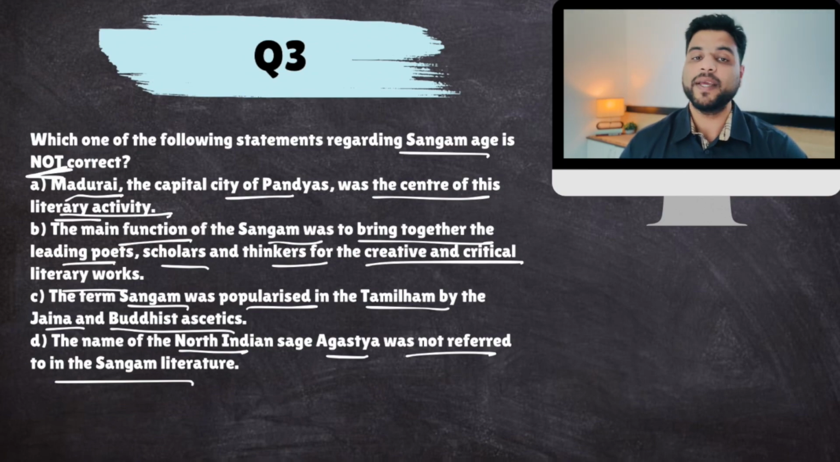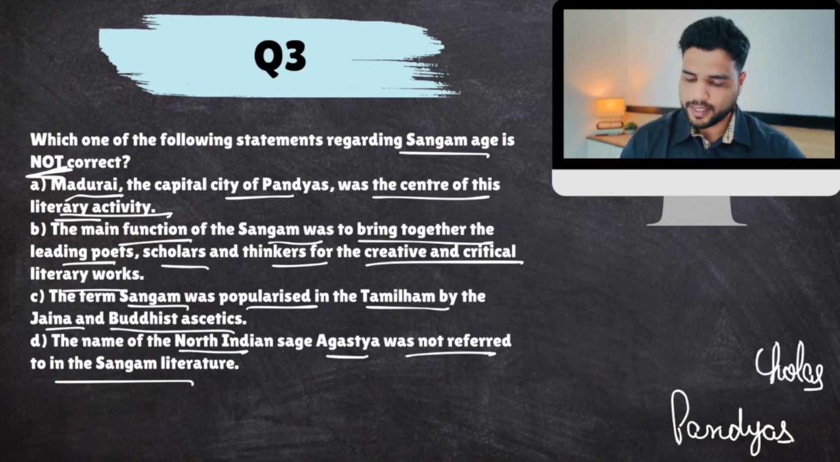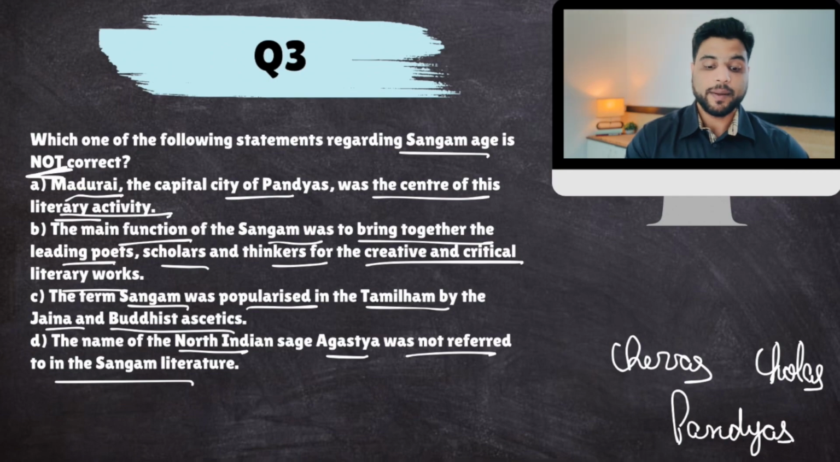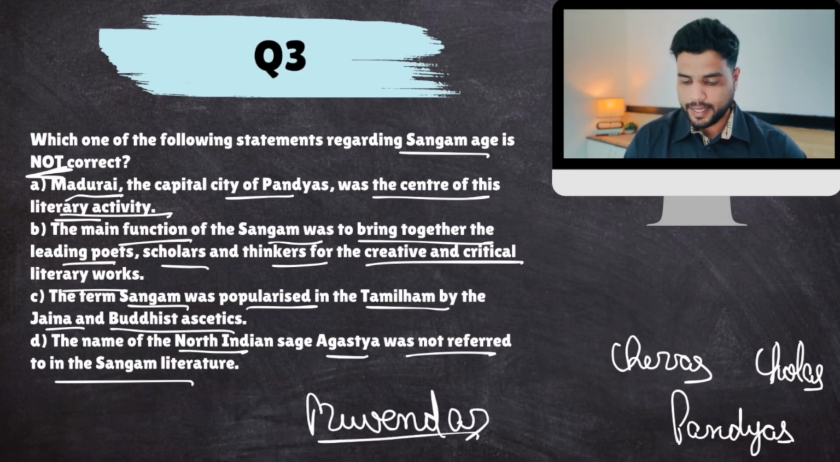During the Sangam age, there were three major kingdoms. There were Pandyas, there were Cholas, and then there were Cheras. Right? These were the three primary chieftains or kings. They were collectively known as Movendar. Now, Chola, Chera, Pandya.